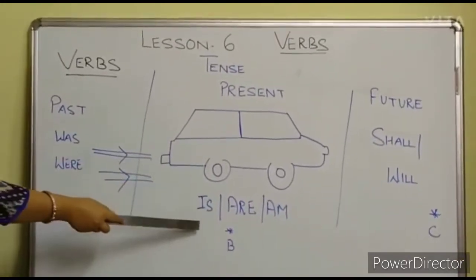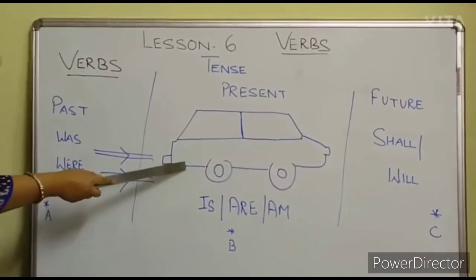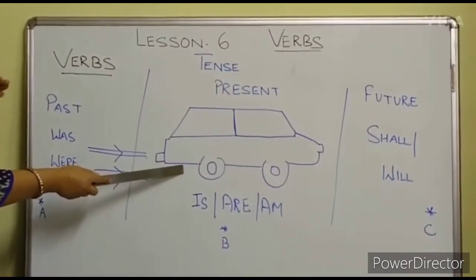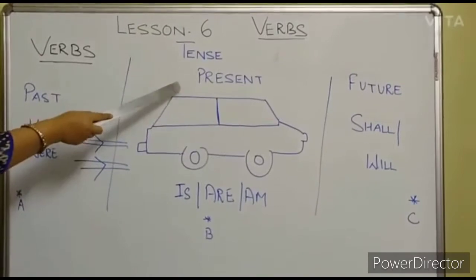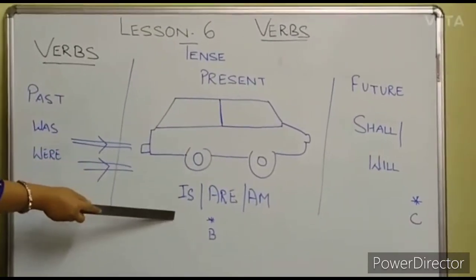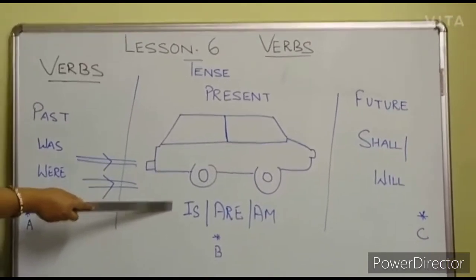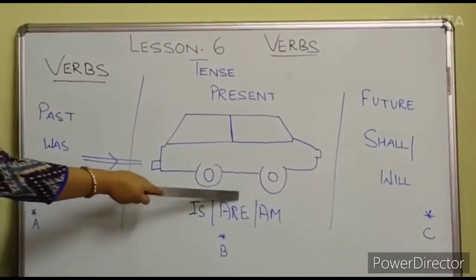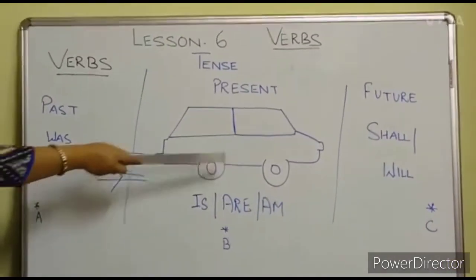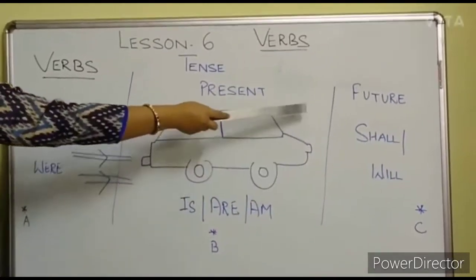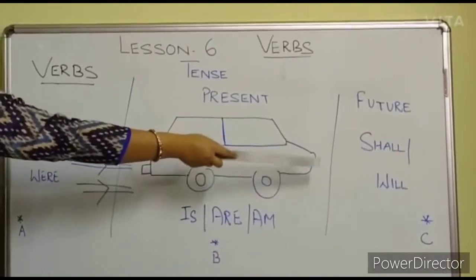At present it is at point B, that is the present tense. The verbs which refer to present tense are is, are, am. And it is heading towards point C, that is the future tense, shall and will.